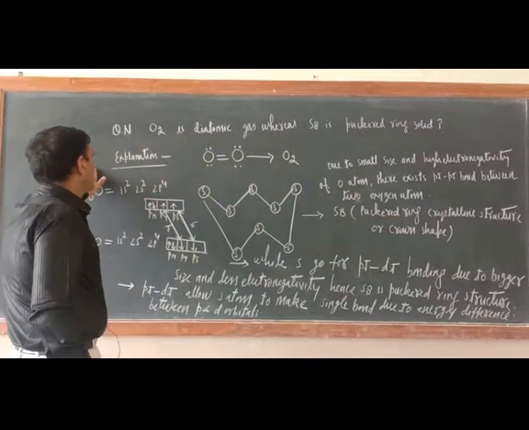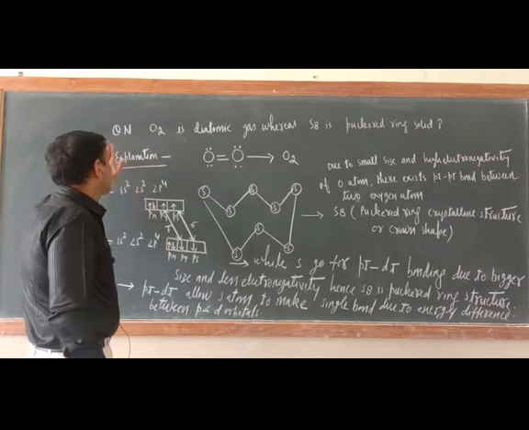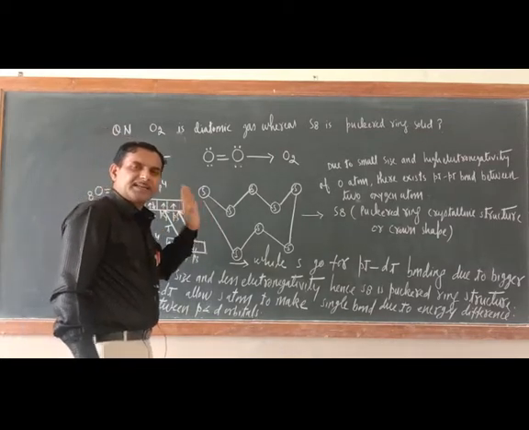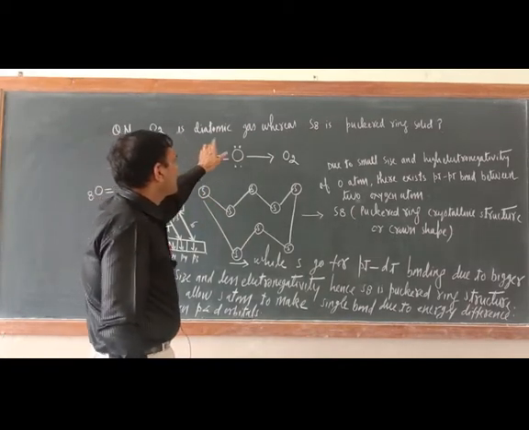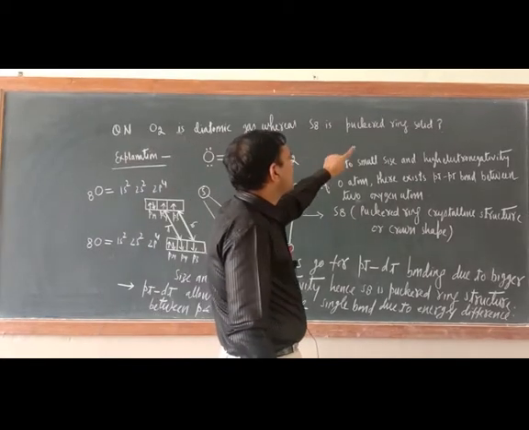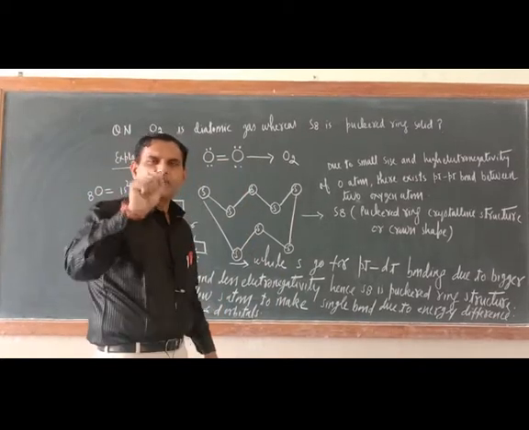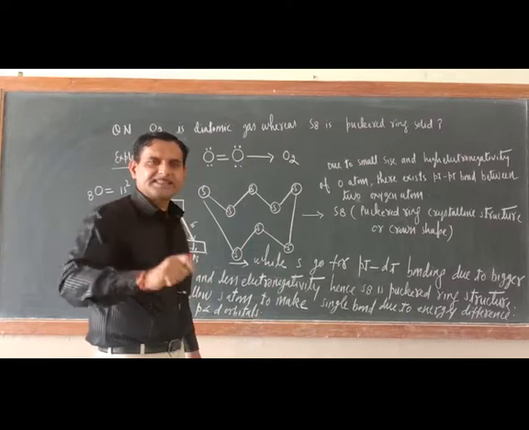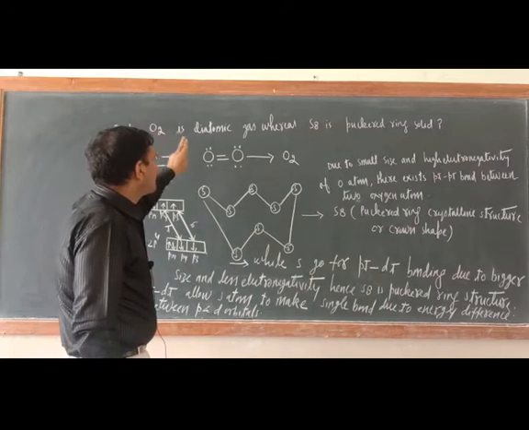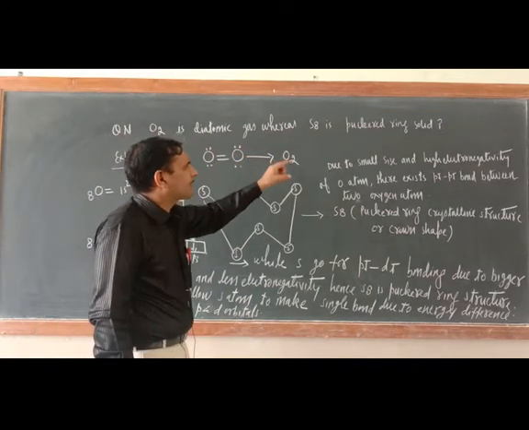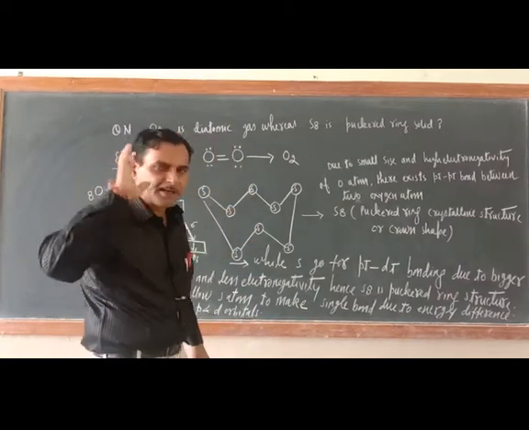Almost all physical properties and trends in physical properties we have already discussed. Now some questions related to the trends in physical properties are there. Like, O2 is a diatomic gas, whereas S8 is a puckered ring solid. In the 15th group you have solved one question: N2 is a diatomic gas, but phosphorus is a tetrahedral solid. Have you written this or not? The same way here, O2 is a diatomic gas, whereas S8 is a puckered ring solid. We'll answer in the same pattern as we have answered in group number 15.